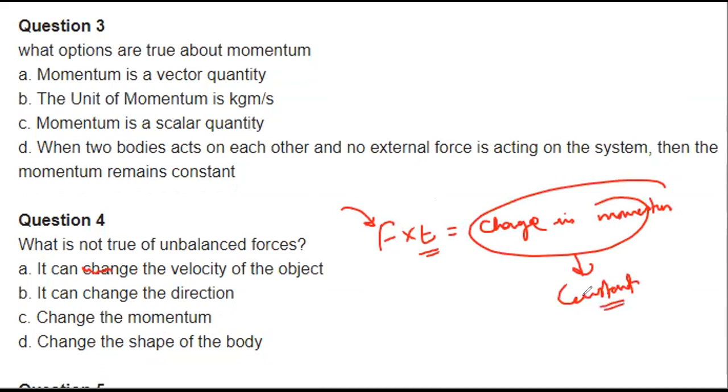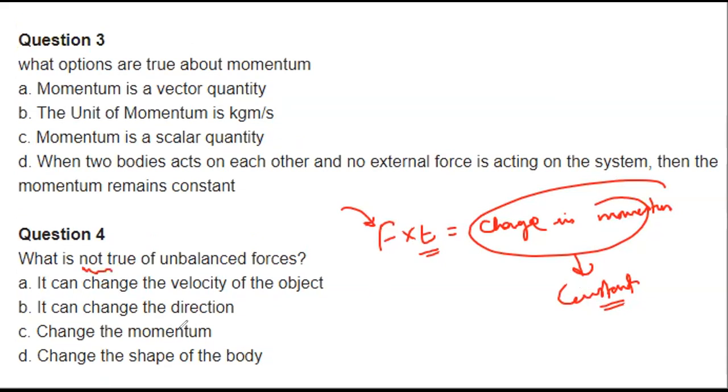It cannot be changed. But we know that the rate of change of momentum is directly proportional to force. It can change the shape of the body, yes. So all three options are correct, but only C is incorrect, that is, not true about the unbalanced force. An unbalanced force cannot change the momentum of the object. Got it?